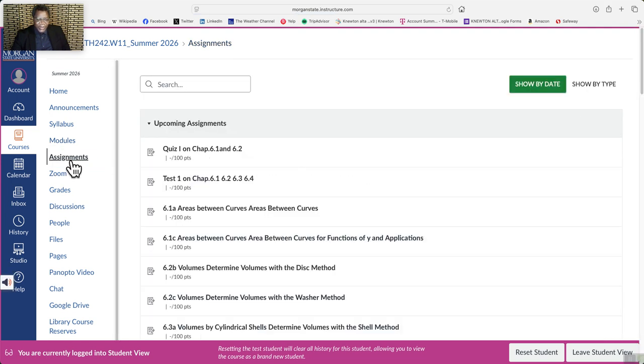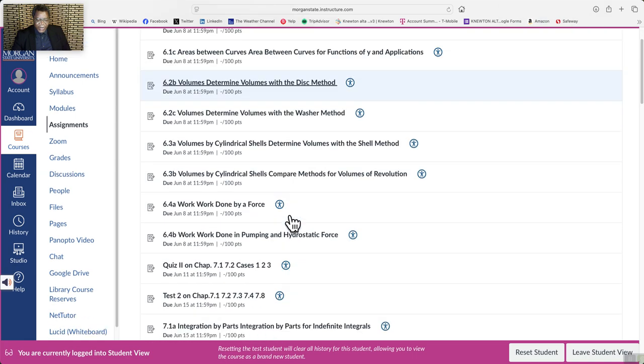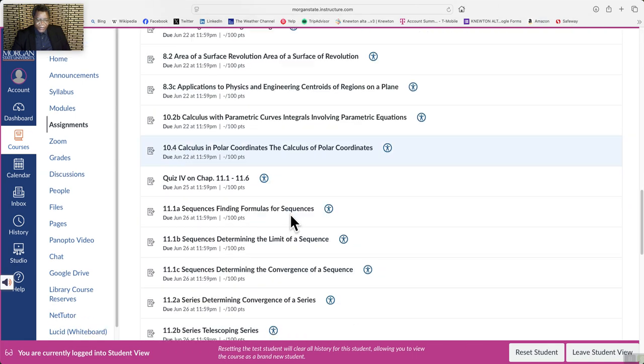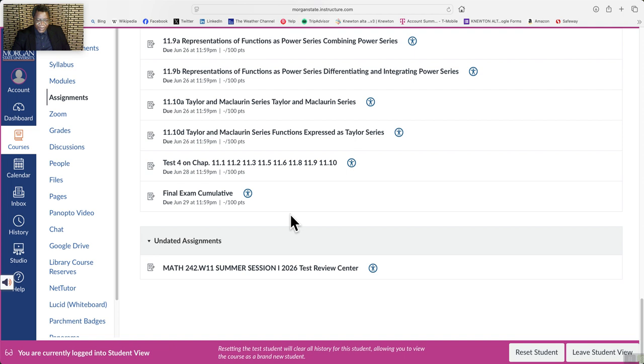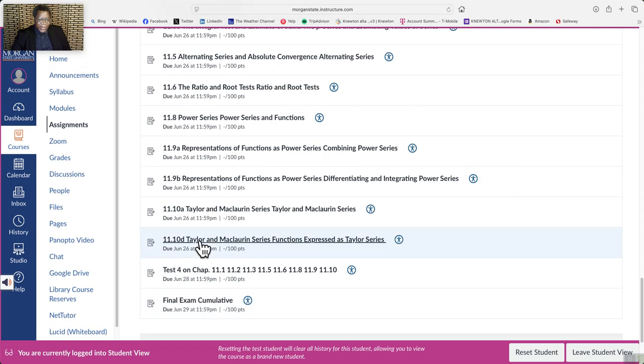Just click on assignments, and after all the assignments, you will see the test review center. This is where you should prepare. You click and prepare for whatever you want to do, whether it's a quiz or a test. So review it first before you take it.